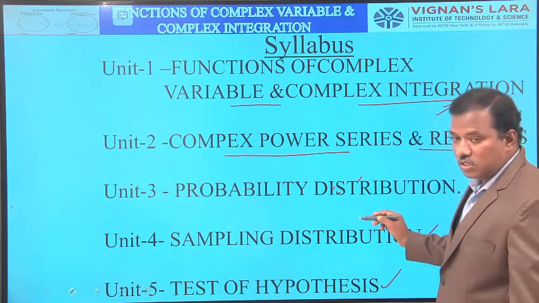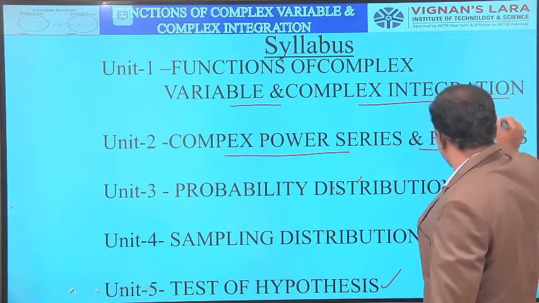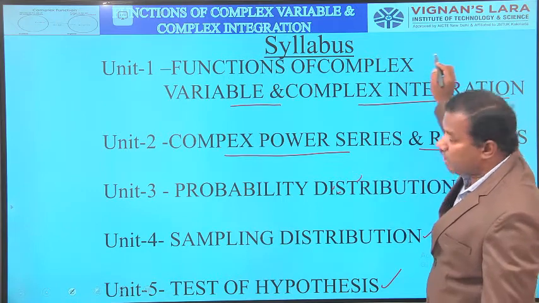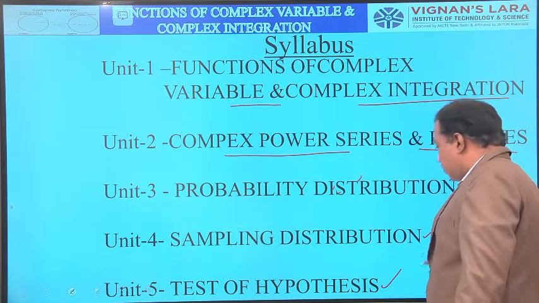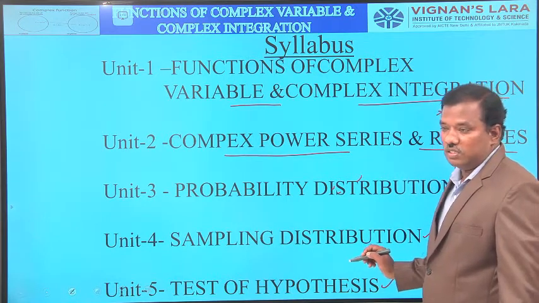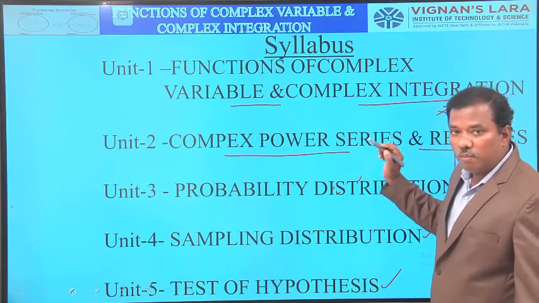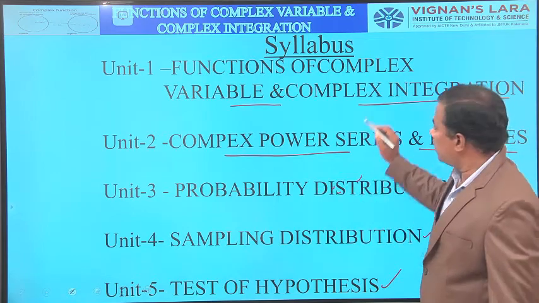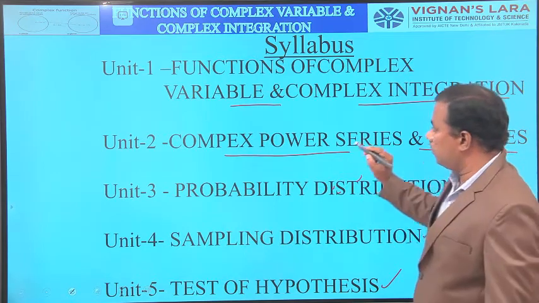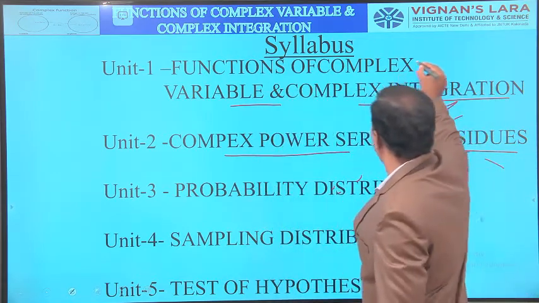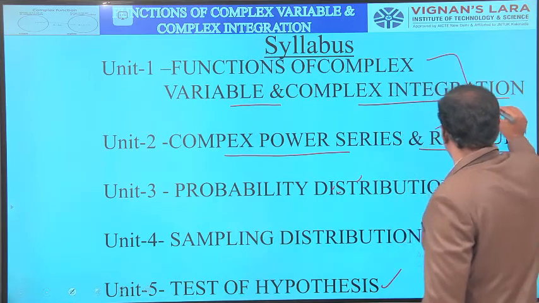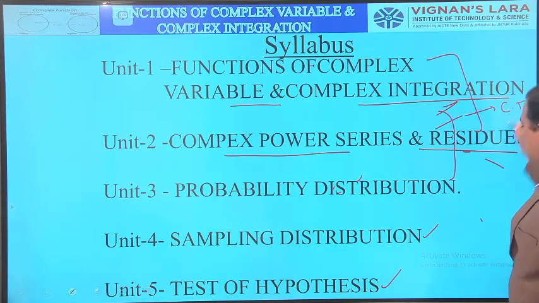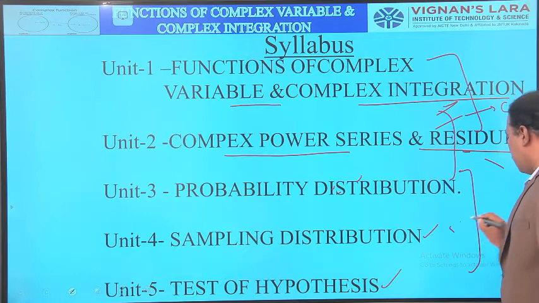Among the 5 units, the first two units are related to complex variable theory. The remaining 3 units are related to statistical methods. The total course name is Complex Variables and Statistical Methods. The first 2 units are related to complex variable theory, and the remaining 3 units are related to statistical methods.